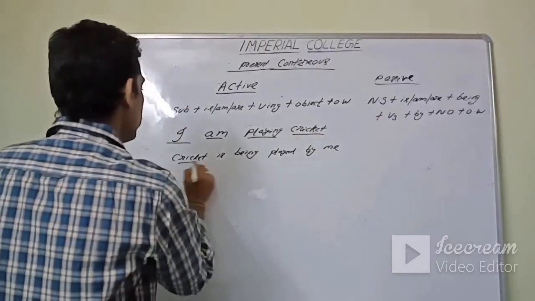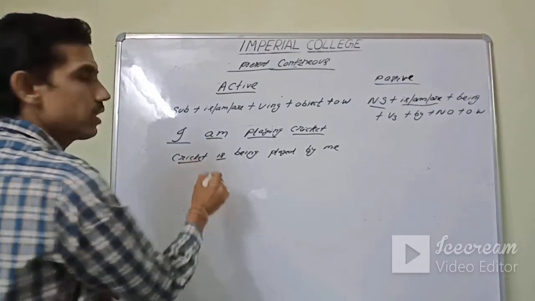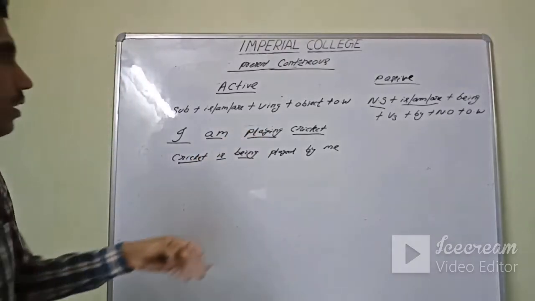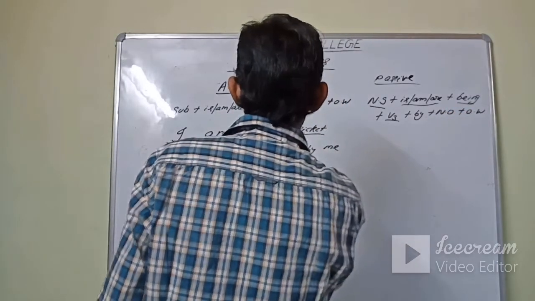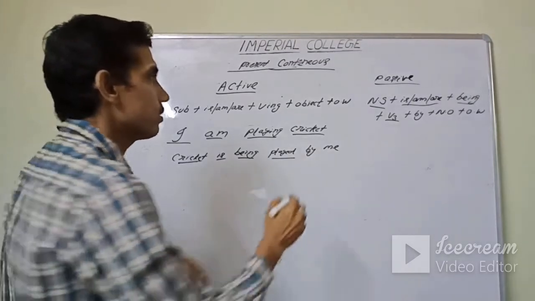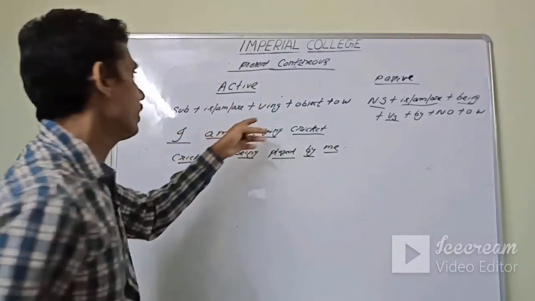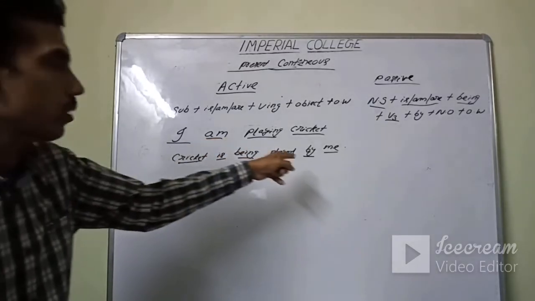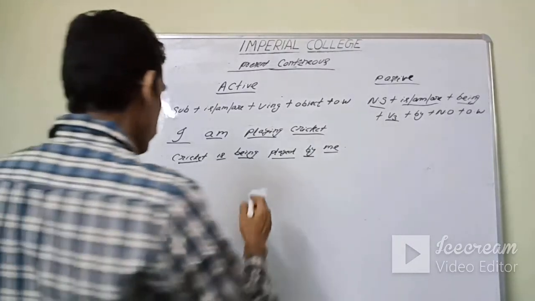The new subject is cricket. Out of is MR I have written is, because the subject cricket will take the verb is. Being is according to the structure. Then V3 is played. The V3 form of play is played. By is there in the structure, and then me, the subject which becomes the object in passive. Okay, understand or not? Let's do one more question.